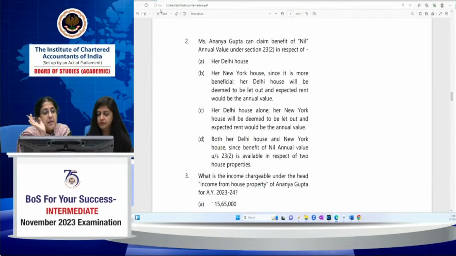Ananya Gupta can claim the benefit of nil annual value under 23(2). Option A, in respect of Delhi house. Option B, her New York house, since it's more beneficial, her Delhi house will be deemed to be let out. Expected rent would be the annual value. Option C, her Delhi house alone; her New York house will be deemed to be let out and expected rent would be the annual value. Option D, both her Delhi house and the New York house, since benefit of nil annual value under 23(2) is available in respect of 2 house properties. What is the correct answer? Here again, I want you people to answer. Think very carefully before you answer this question.